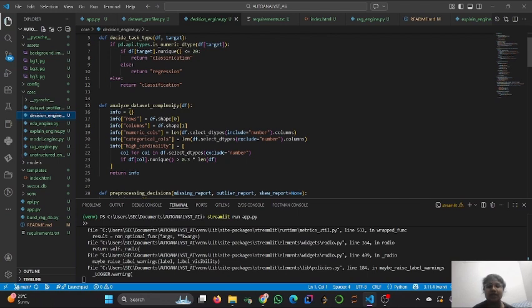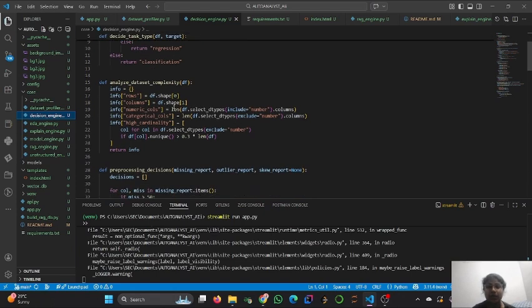For example, if many missing values exist, it recommends advanced imputations like mean, median, mode, and also bfill and ffill. If extreme outliers exist, it suggests capping or transformation. And if a particular column has too many missing values, it also suggests dropping that column, which makes no sense for predicting the target.